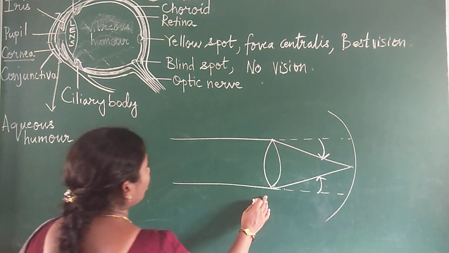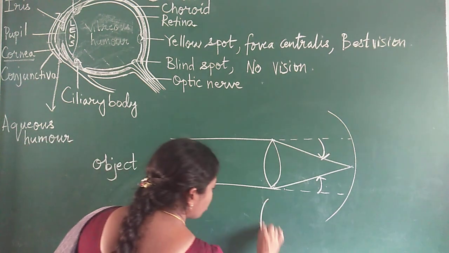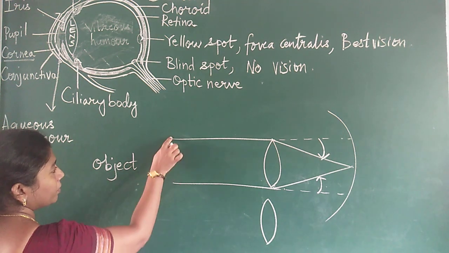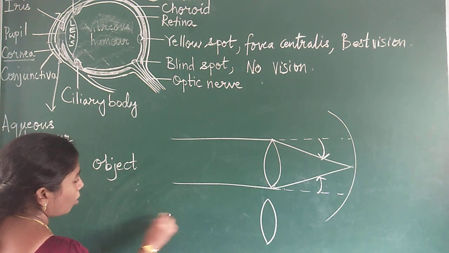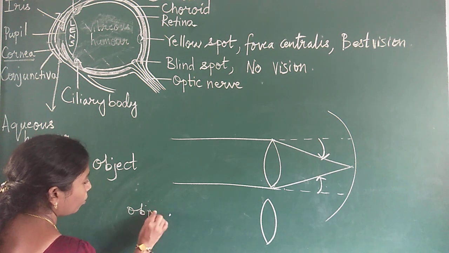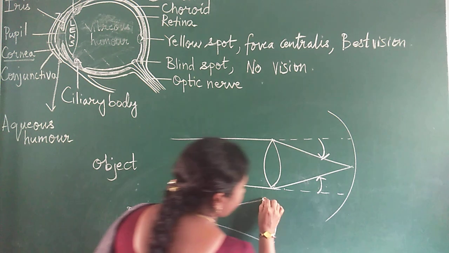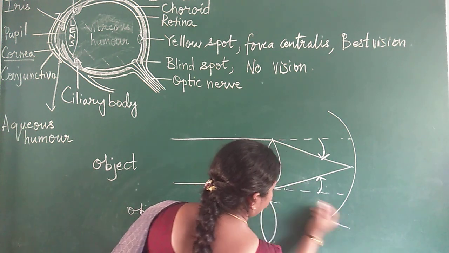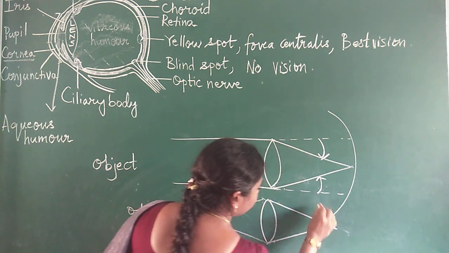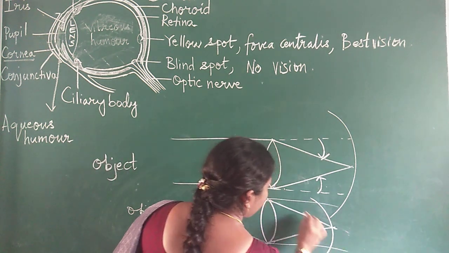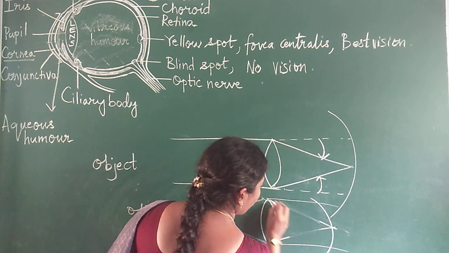Now, let us look at an object which is close. This object is coming from far, and now it is here, very close. This is the retina again. When you compare this one, the bending will be more.